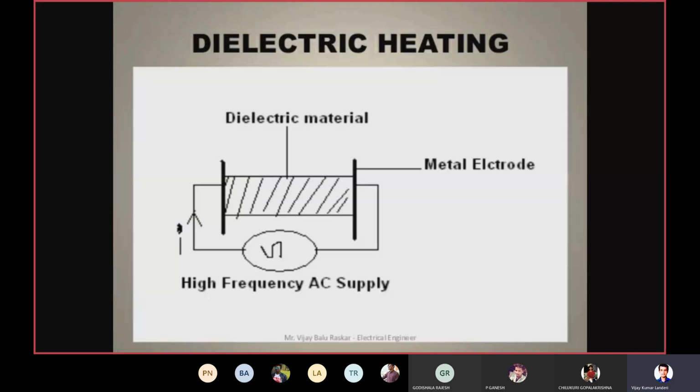So next one is the dielectric heating. Right, dielectric heating. So what is a dielectric material? What is a dielectric material? Glass. Paper. Wood.